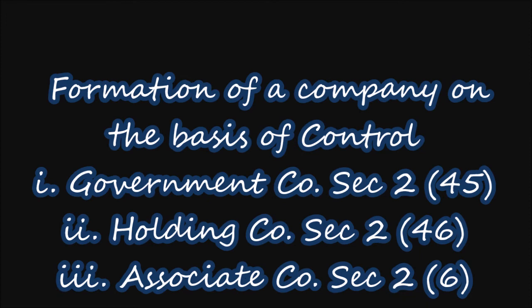Lastly, on the basis of control, there are three different types of companies. That is, government company under section 2 subsection 45 of the Indian Companies Act, holding companies under section 2 subsection 46 of the Indian Companies Act, and associate company under section 2 subsection 6 of the Indian Companies Act.